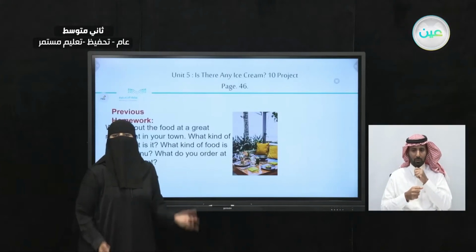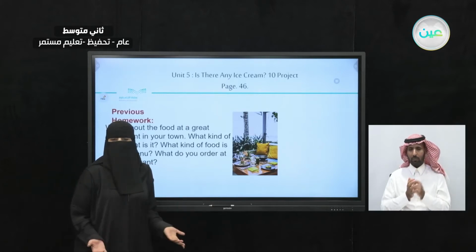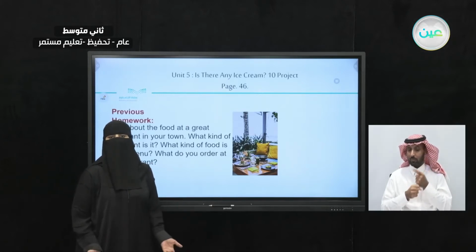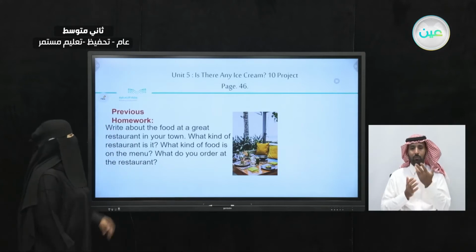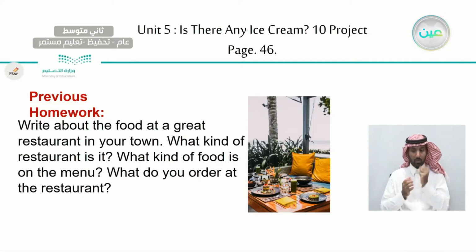But before we start with this lesson, let's take a look at the previous homework. What were you asked to do and what did you do about it? Let's take a look. So you were asked to write about the food at a great restaurant in your town. What kind of restaurant is it? And what kind of food is on the menu? And what do you order at the restaurant?